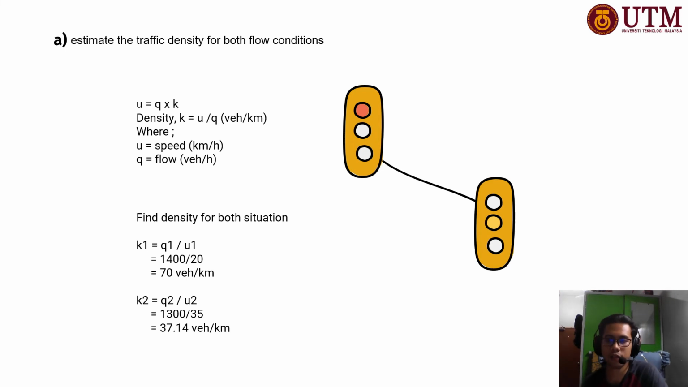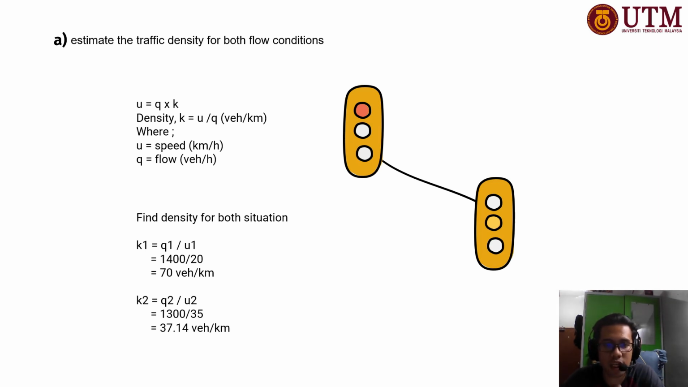Alright, so the first question is to estimate the traffic density for both flow conditions. So we'll start off by answering question A, which is to estimate the traffic density for both situations. The question is very straightforward. So use the formula Q equals U times K, where U is the speed and Q is the flow. We want to find K, which is the density. So we will calculate the density for both situations.